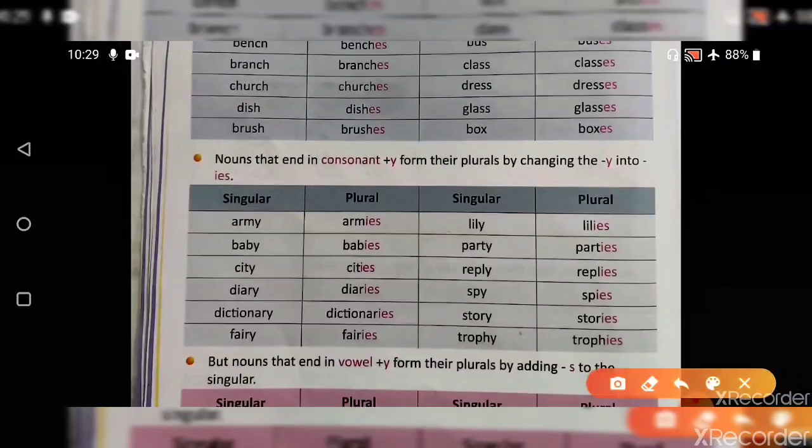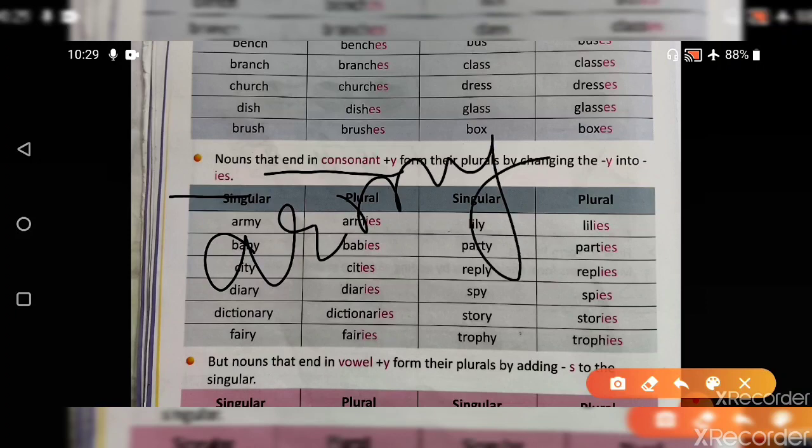Nouns that end in consonants plus y form their plural by changing the y into ies. Now what is consonant plus y? Whenever we have a word, for example, army, we have y at the end, and then we have a consonant. So what is a consonant? The alphabets that are apart from vowels. And what are vowels? A, E, I, O, U. Apart from these 5 alphabets, the rest of the alphabets are consonants.